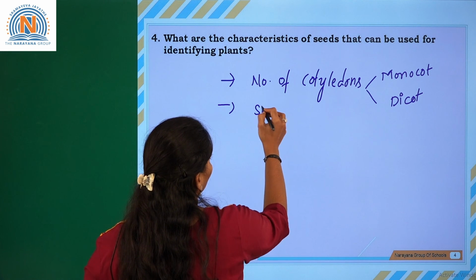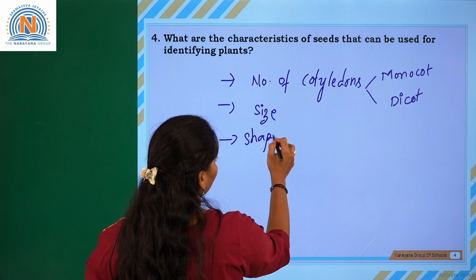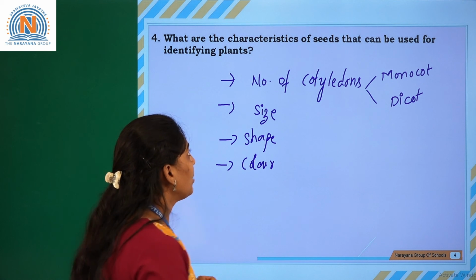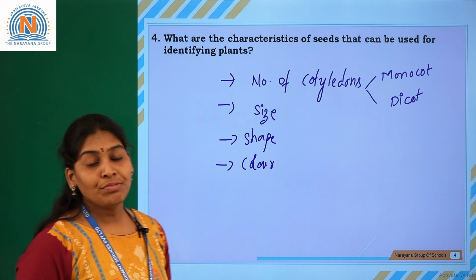We can also see the size of the seed, the shape of the seed and the color of the seed. These are some characteristic features by which we can identify different kinds of seeds in plants.